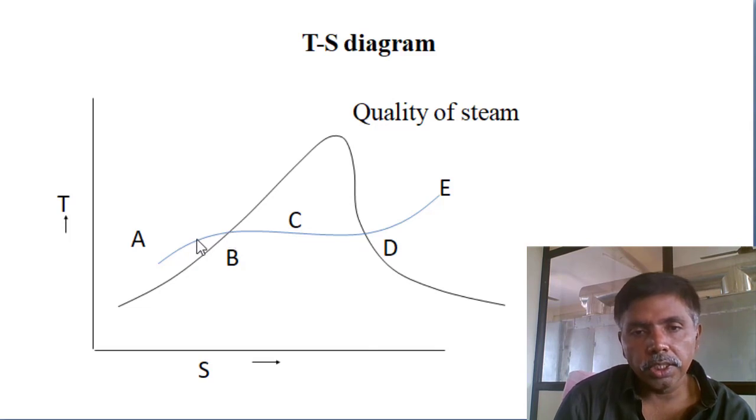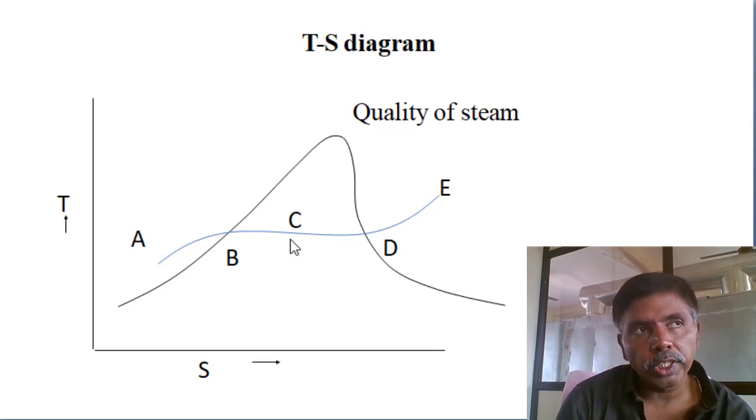Less than saturated liquid, whatever is there, is subcooled liquid. This stage is called subcooled liquid. From the saturated liquid to saturated vapor we are converting. This stage is called the wet region. Between saturated liquid and saturated vapor, while we are supplying heat, the phase transformation will occur.